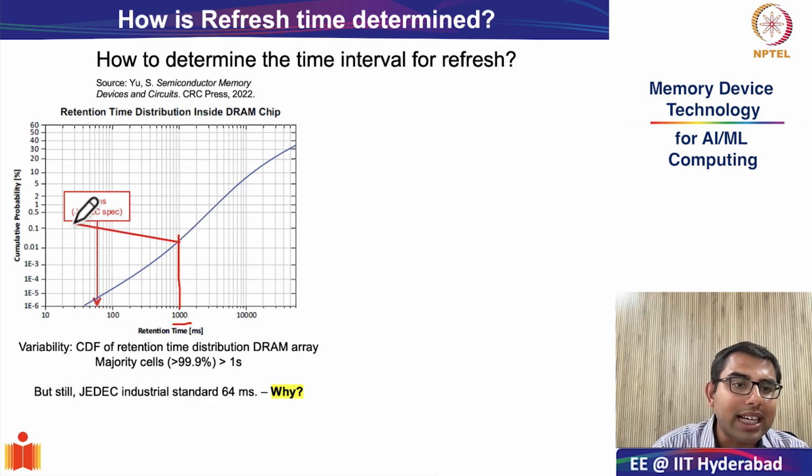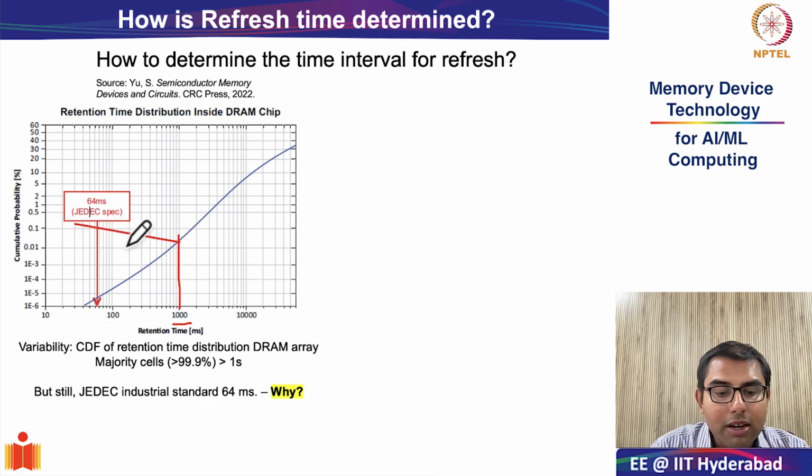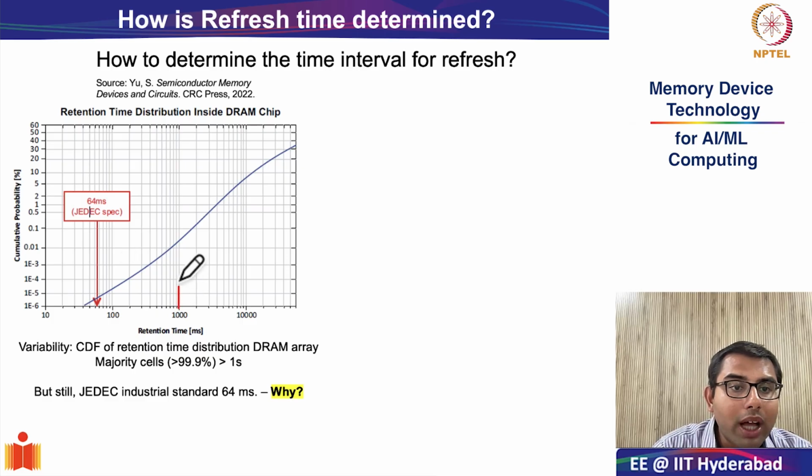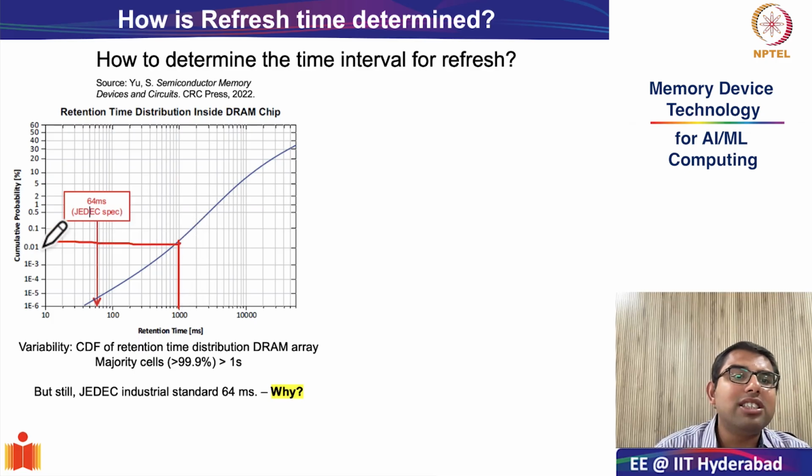From 1 second or 1000 milliseconds, roughly we see that the value is about 0.01. So the cumulative percentage is 0.01. That simply means that only 0.01 percent of the entire cells have a retention time less than 1 second.